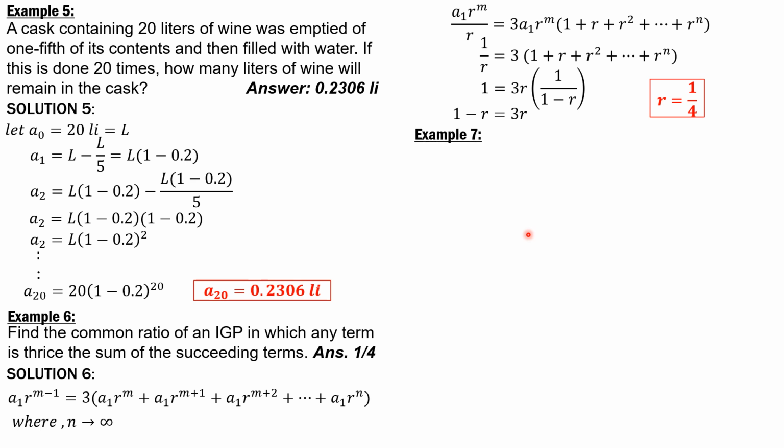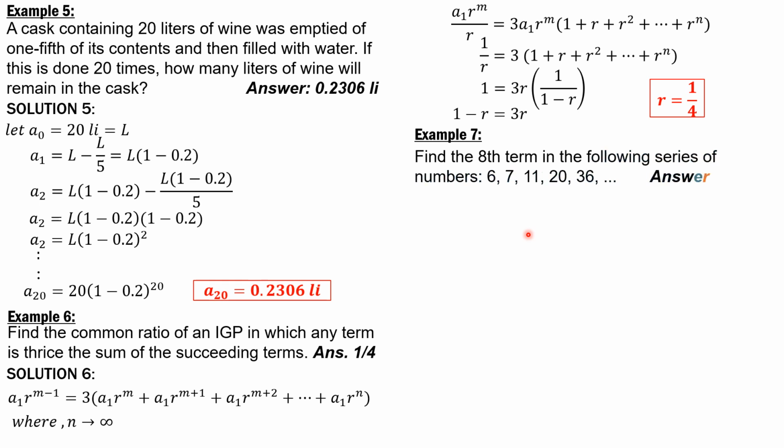So next, problem 7, example 7. Find the 8th term in the following series of numbers 6, 7, 11, 20, 36. So we first get the difference between adjacent terms. And notice that we have 1, 4, 9, 16. So notice that these are perfect squares. 1 square, 2 square, 3 square, 4 square. So the next is 5 square or 25.